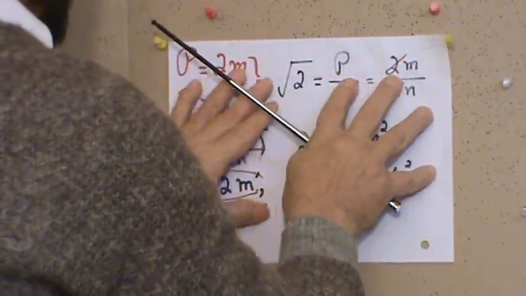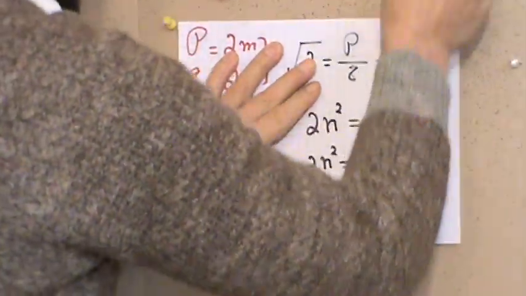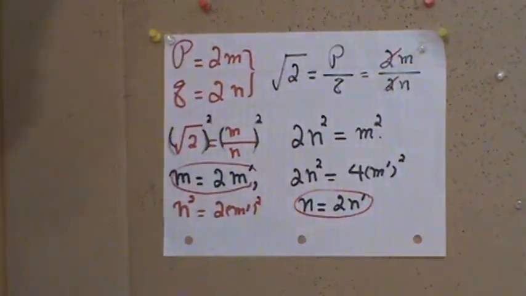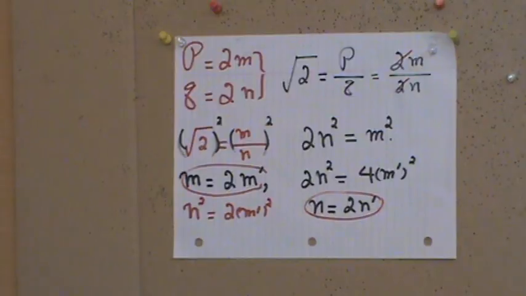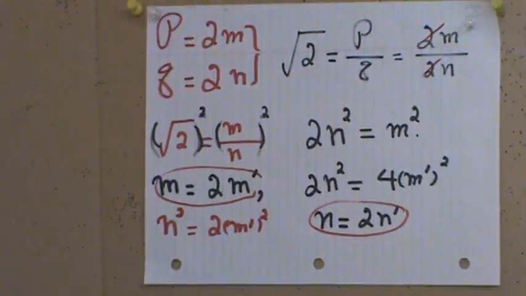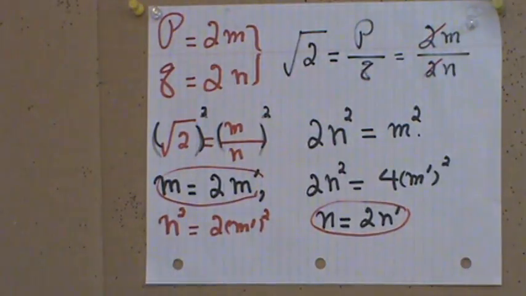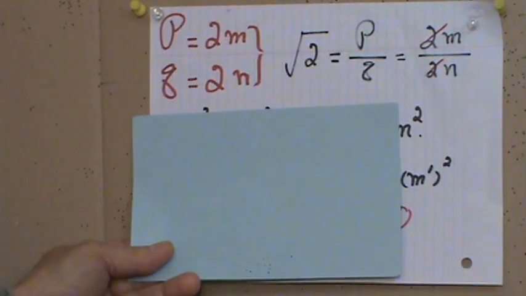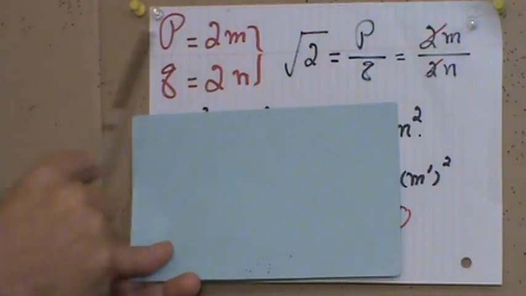I think I should go ahead and zoom this one so that we can see it better, if I may. Good. Okay, now let's go back to this. We have that p is 2m. You agree? q is 2n.